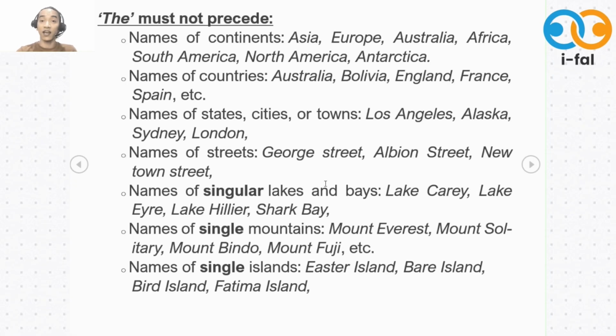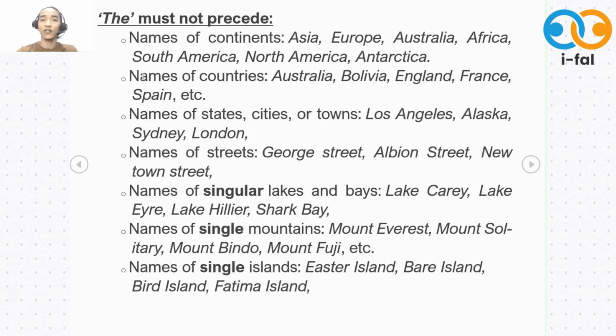The must not precede. So it means we should not put the before this. Okay? First, names of continents. So we just say Asia, Europe, Australia, Africa, South America, North America, and Antarctica. We don't use the with them.